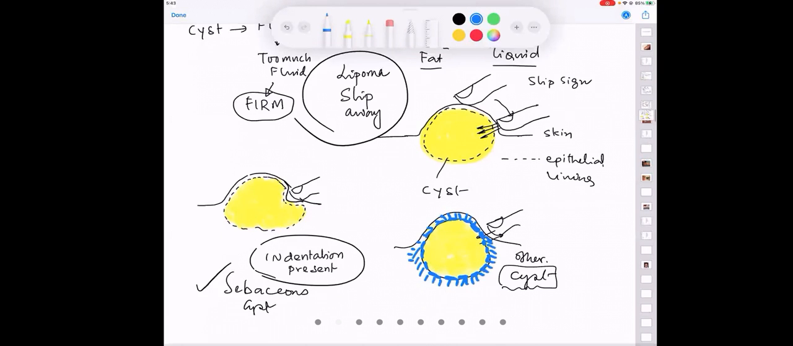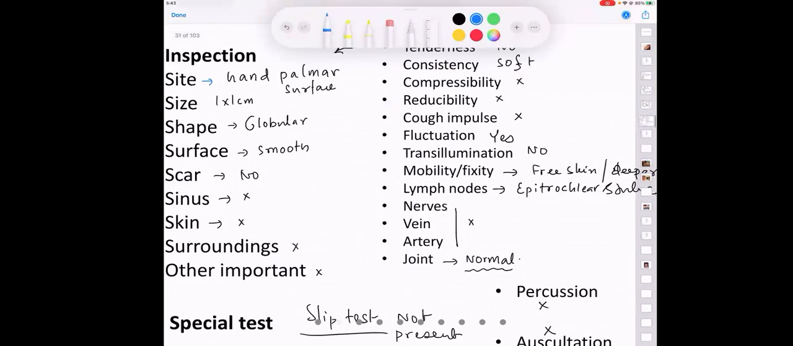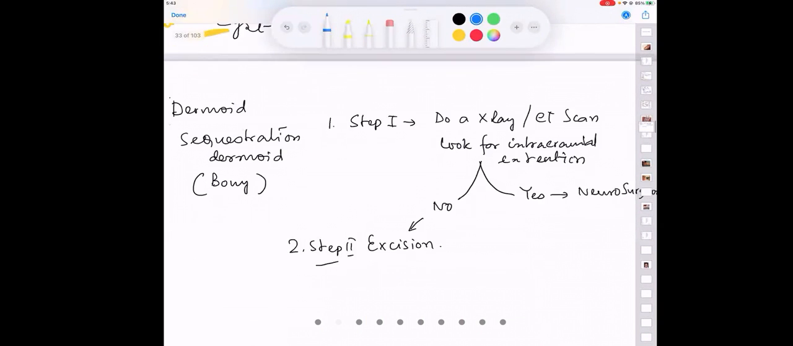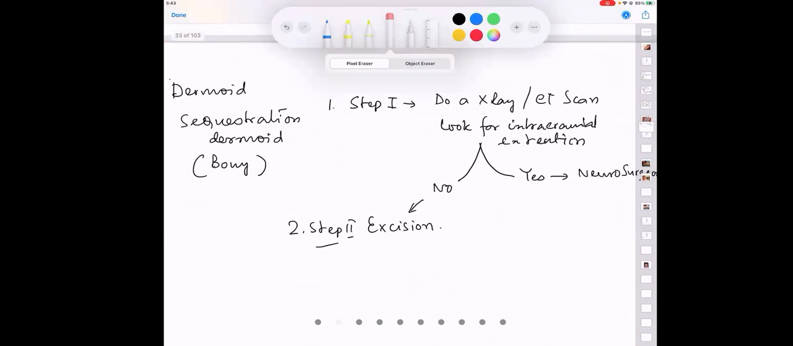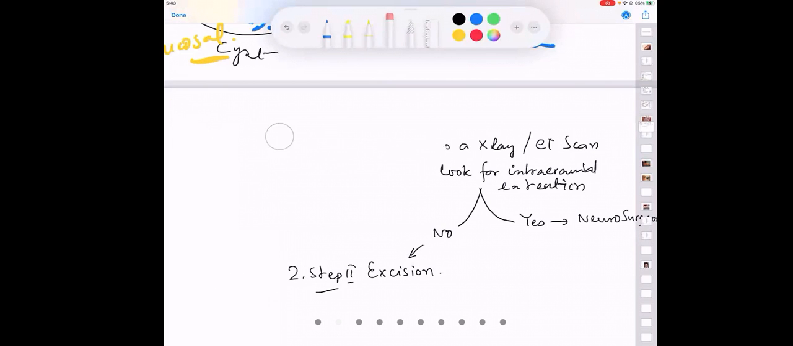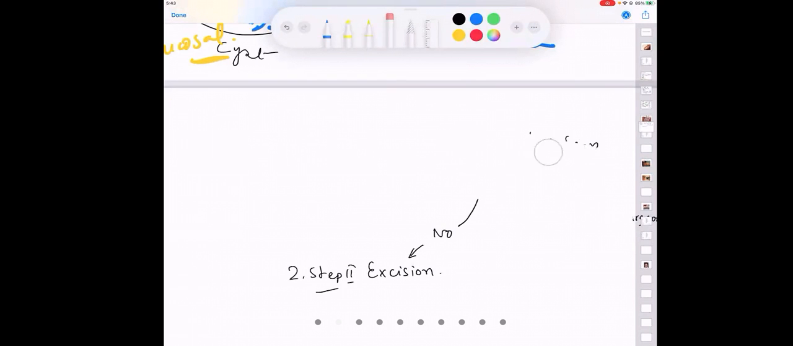Now, if you have discussed this, come to the next kind of clinical tests. This is something that you are asked. What to tell in this case? In dermoid case, only slip sign is negative. Slip sign is negative. That's it. Examiner will ask, why did you look for a slip sign? Because my differential diagnosis is a lipoma. Why is it a lipoma? That is the reason.